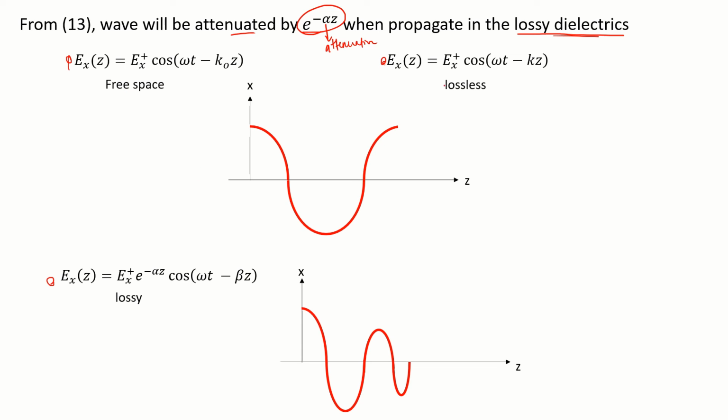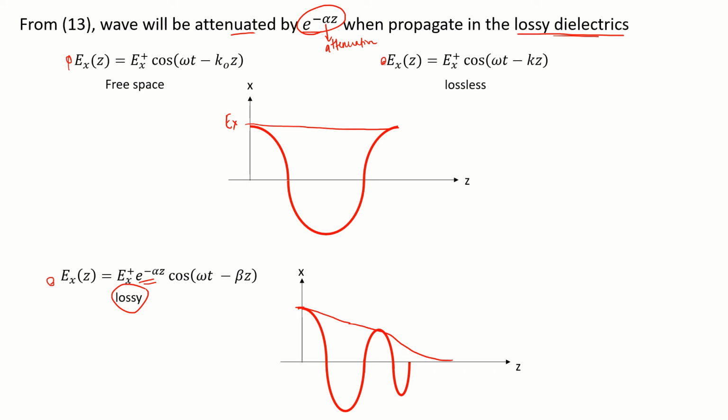For free space and lossless, the amplitude of the graph will have no changes. It will be given as Ex only. However, in lossy, since it is attenuated, you can see that the amplitude is decaying exponentially, where at this part and this part the amplitude is different.